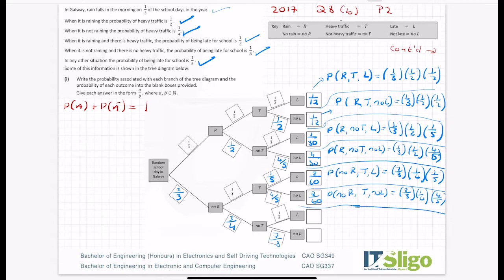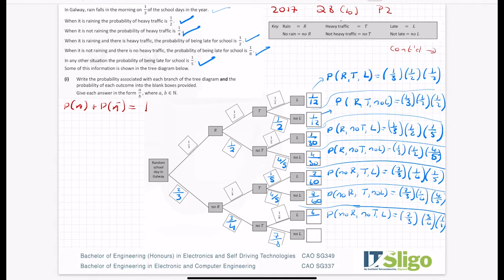Okay, and then I have probability of no rain, no traffic, but still being late. No rain, no traffic, and still being late is 2/3 by no traffic, 3/4 by still being late, an eighth.